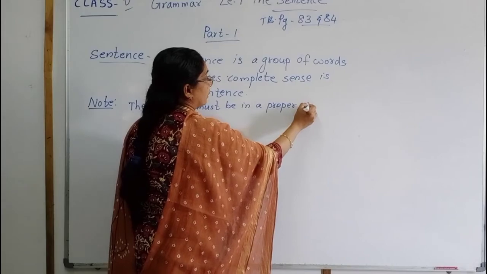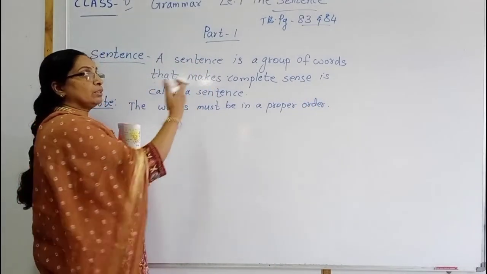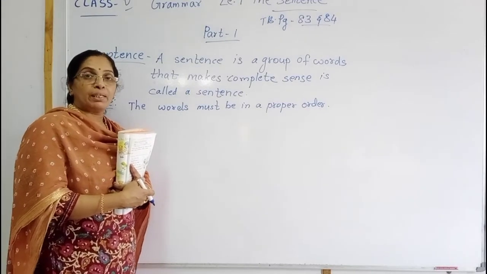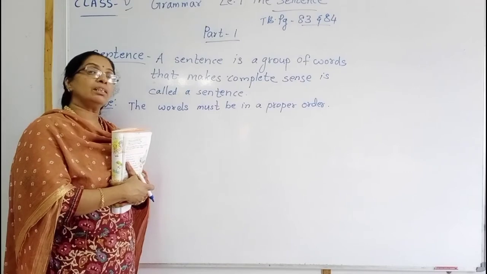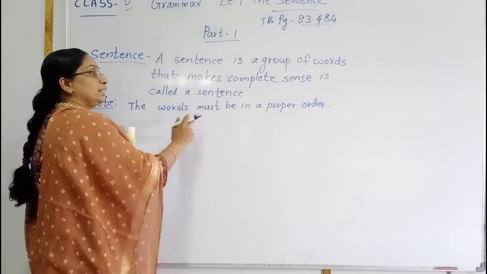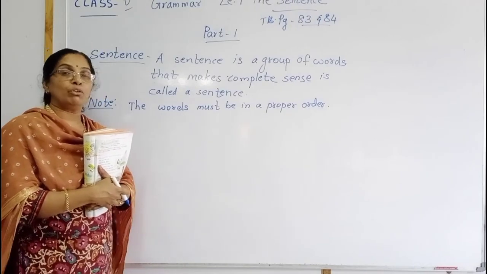Before, we saw some groups of words, but we didn't get the meaning properly. We rearranged the words into the correct form. So the words must be in a proper order, then only will we get the correct meaning or proper meaning.